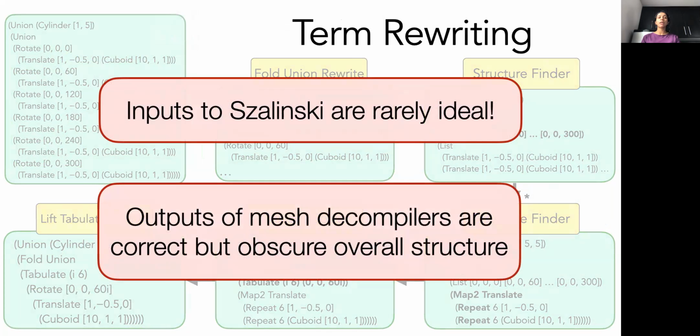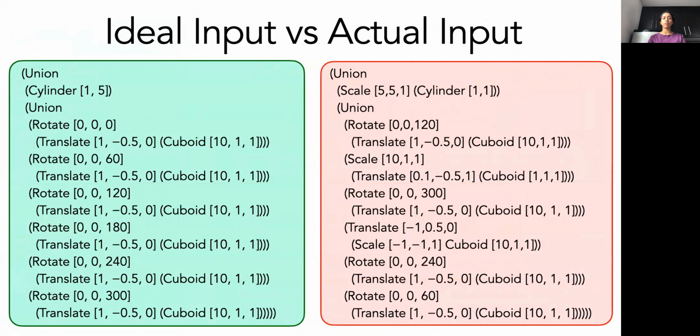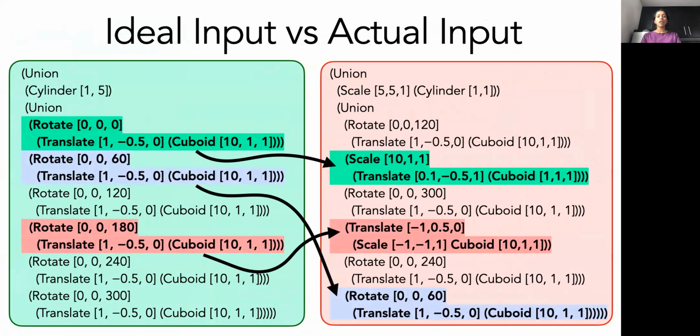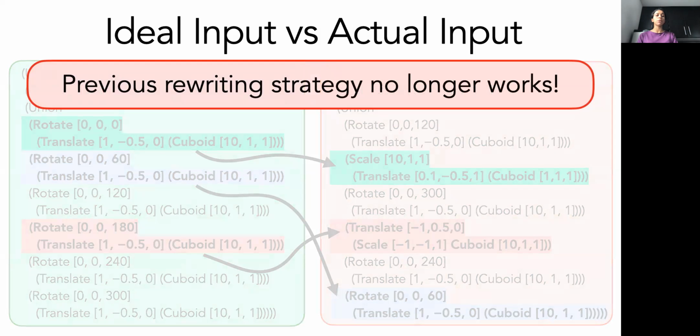Unfortunately, inputs to Salinsky are rarely ideal. And this is because they're machine-generated, either from mesh decompilers that return flat programs, obscuring the overall structure, or from compilers of interactive CAD tools, which also do not guarantee that they will be ideal. So here is a comparison of the ideal input that we have so far seen with an actual input for the ship's wheel. In this actual input, no-op subexpressions such as rotation by 0 may be omitted, expressions may appear in arbitrary order, and semantically equivalent expressions may be written using syntactically different forms. So due to these idiosyncrasies in the inputs, the previous rewriting workflow cannot be applied directly.